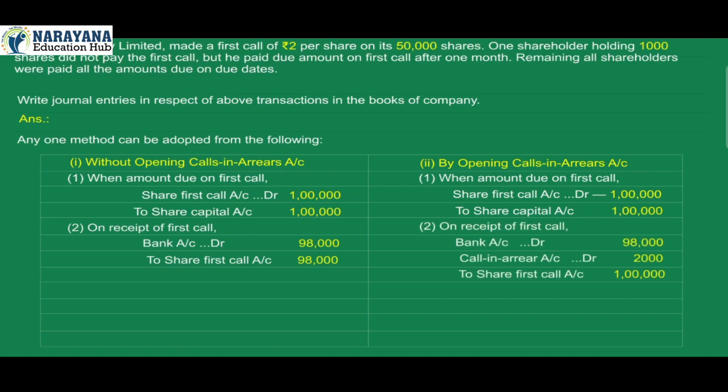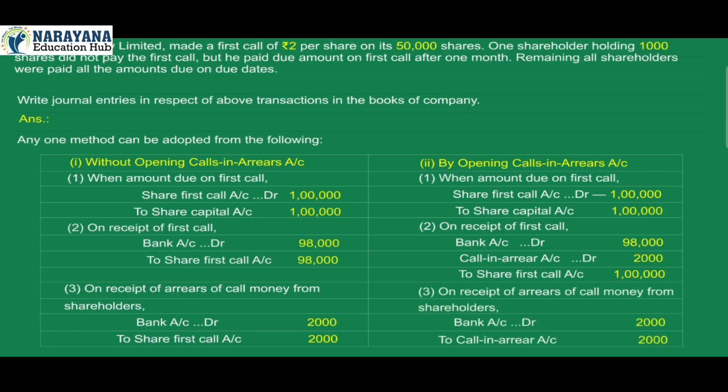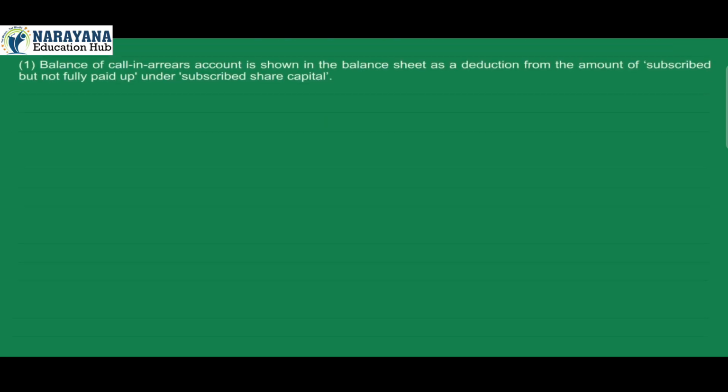2. By opening calls in arrears account. 1. When amount due on first call, share first call account debit 1 lakh to share capital account credit 1 lakh. 2. On receipt of first call, bank account debit 98,000, call in arrears account debit 2,000 to share first call account credit 1 lakh. 3. On receipt of arrears of call money from shareholders, bank account debit 2,000 to call in arrears account credit 2,000. Note: balance of call in arrears account is shown in the balance sheet as a deduction from the amount of subscribed but not fully paid up under subscribed share capital.